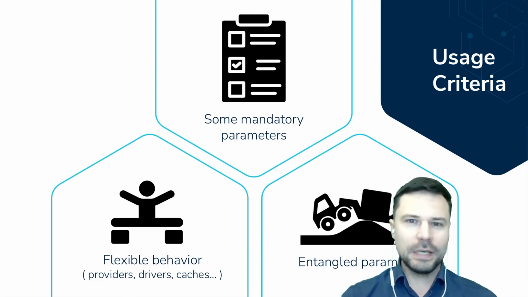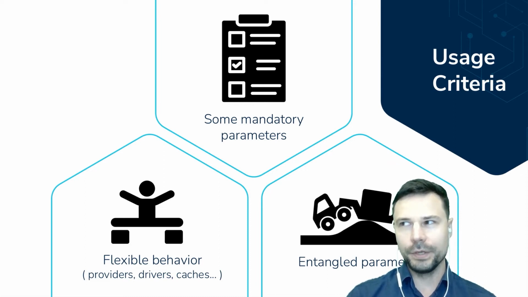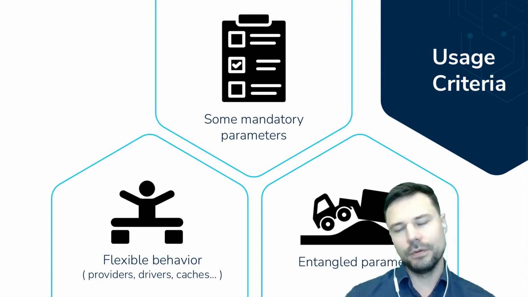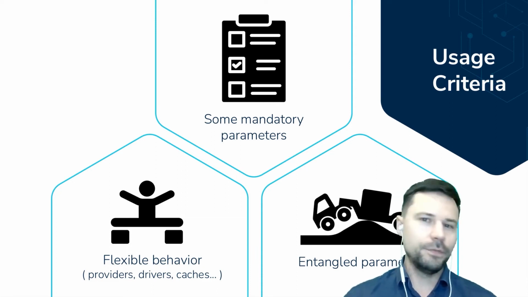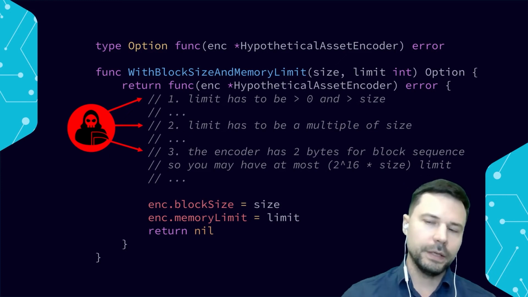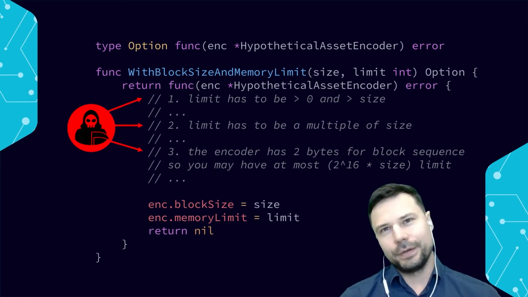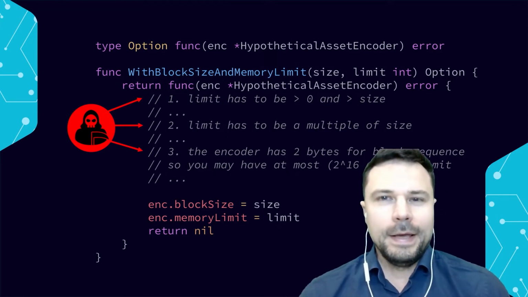And what are those? It's a class of conflicting parameters where changing one produces a side effect that can cause problems or warnings or errors for another. Let me give you an example of what that would look like. Let's suppose we're writing a hypothetical asset encoder, and let's just put together an option for it.